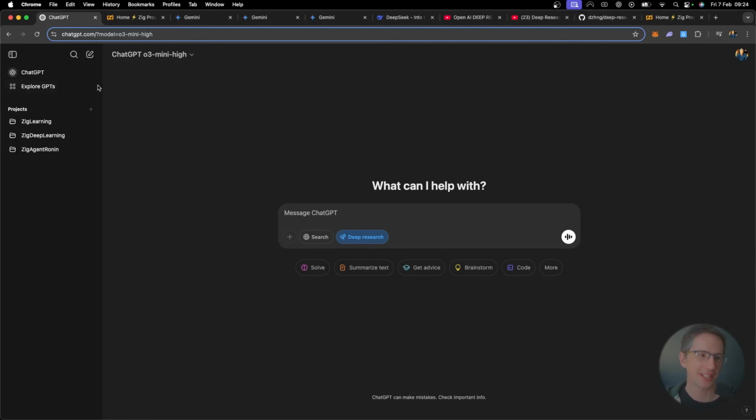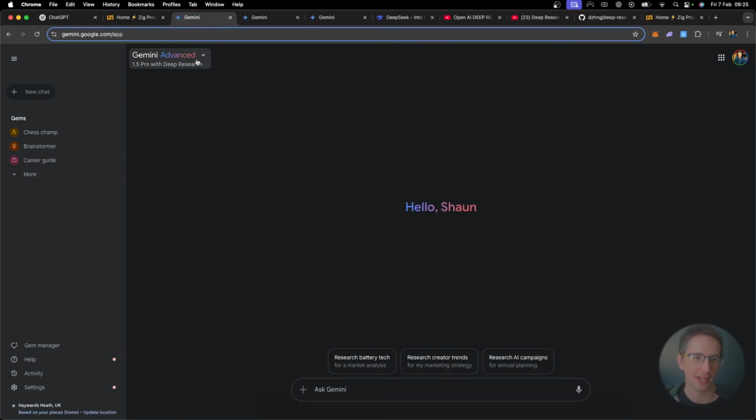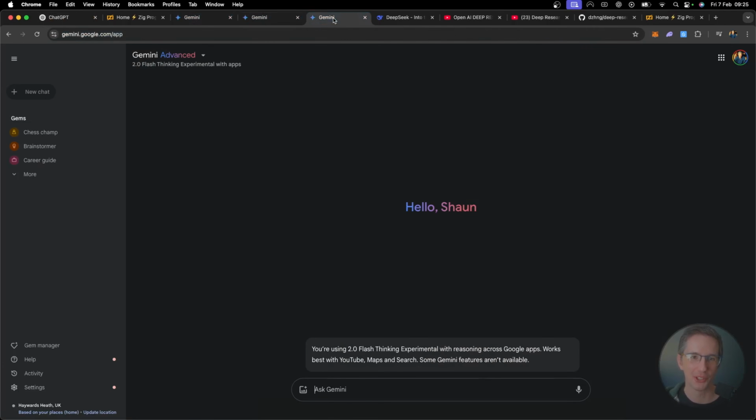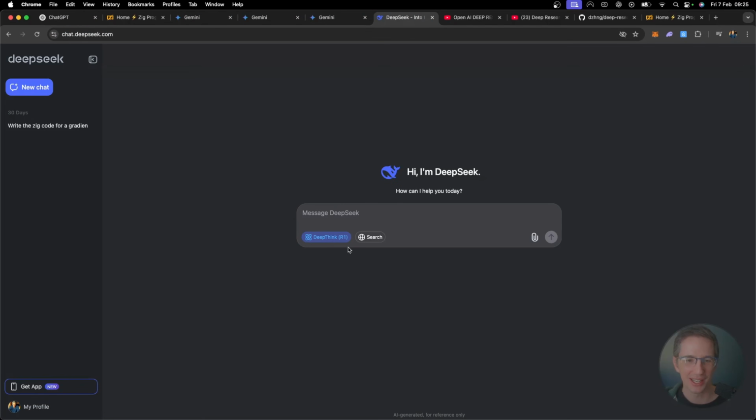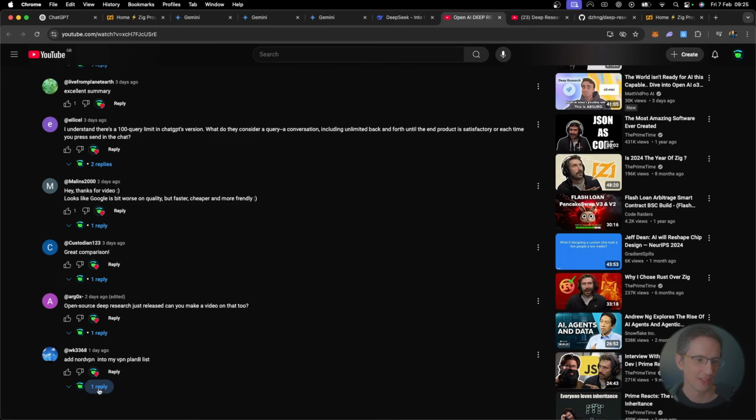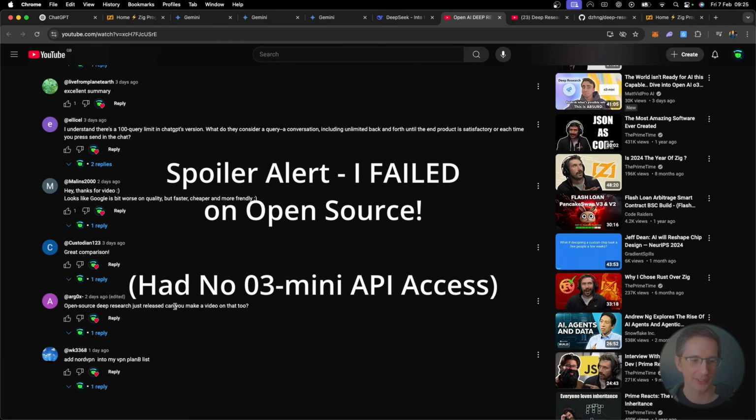All right, so I want to give these super state-of-the-art large language models a run for their money: OpenAI's Deep Research, Google Gemini's Deep Research, some of the new Gemini models, and the DeepSeek DeepThink R1 model. And thanks to this user, ArgoX, who pointed out that there are some decent open source deep research tools out there, could we compare one of those?